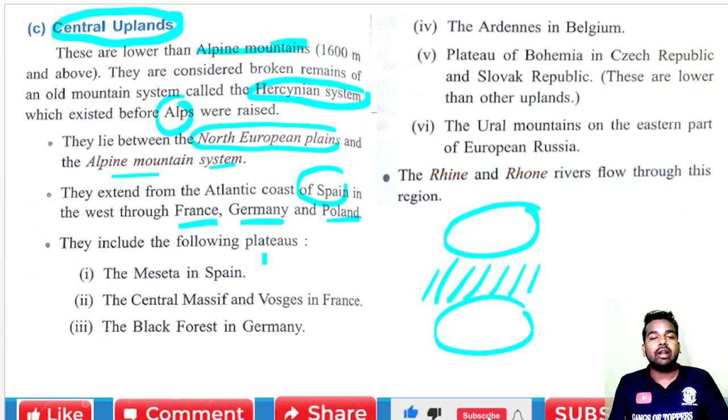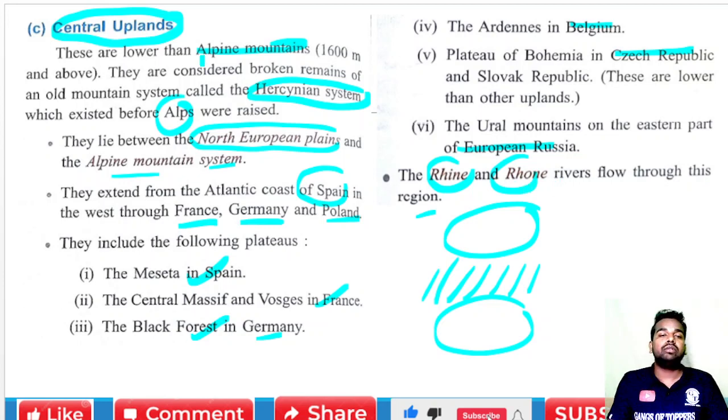They include the following plateaus. We can find the Meseta in Spain, the Central Massif and the Vosges in France, the Black Forest in Germany, the Bohemian massif in the Czech Republic, and the Ural Mountains on the eastern part of Europe. So you'll find that these areas come under the central uplands or the central plateaus. Now, the Rhine and the Rhone rivers flow through the central uplands.